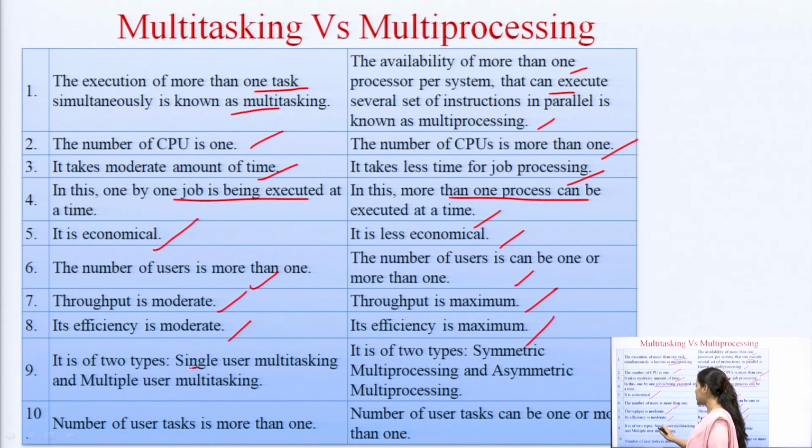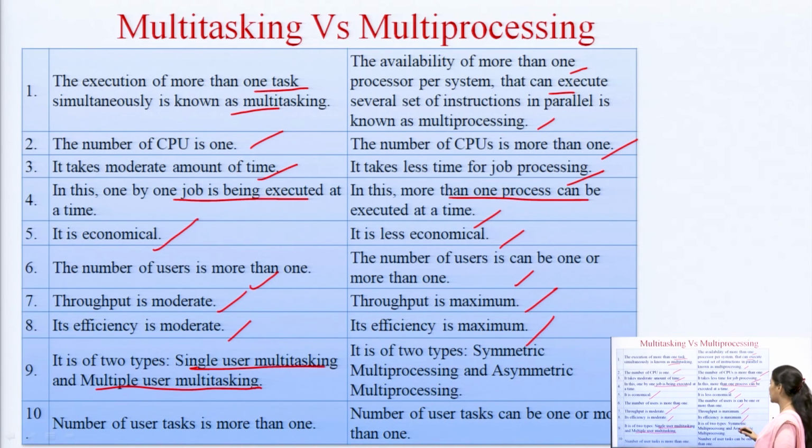Multitasking is of two types, single user multitasking and multi-user multitasking. In case of multiprocessing, there are two types, symmetric and asymmetric, based on whether there is one processor which is responsible for performing the tasks of the operating system, working as a master device.